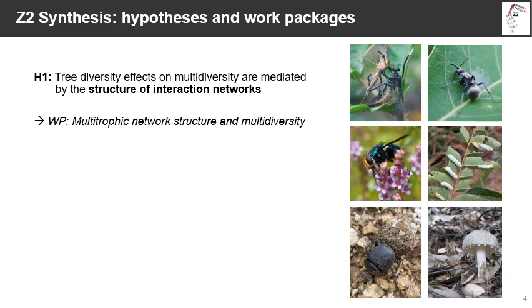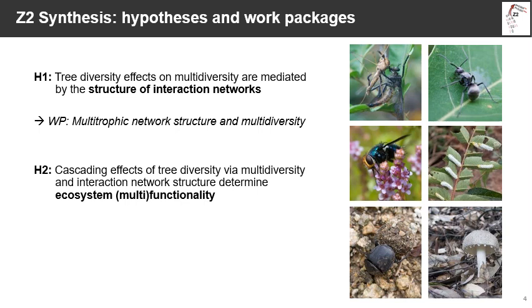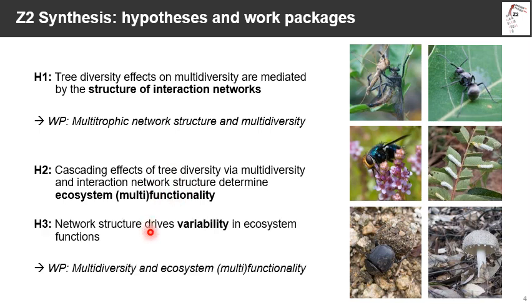With the synthesis part of Z2, we want to test the expectation that tree diversity effects on higher trophic levels are dependent on the structure of the interaction networks that link these trophic levels, which we will address in a first work package looking at multitrophic network structure and its relationship with biodiversity. And we want to test how such modifications of diversity relationships via network structure and multidiversity affect both process rates and the variability of ecosystem functioning, which we address with a work package linking networks, diversity, and ecosystem functions.